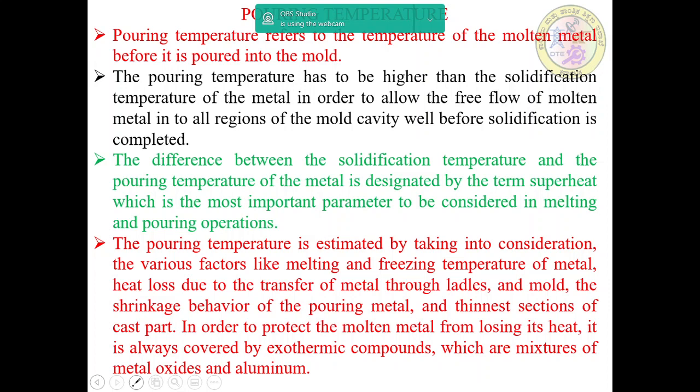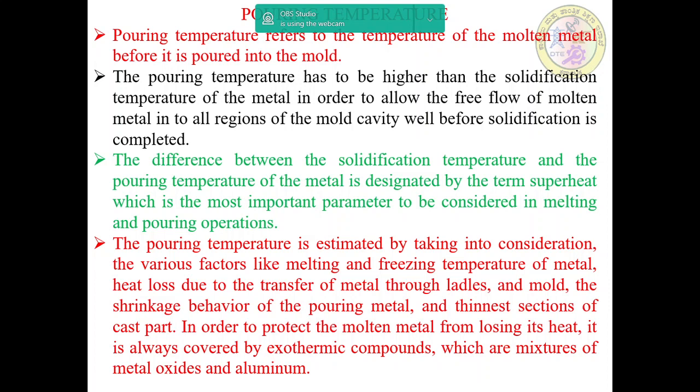For example, an aluminum alloy has a melting temperature of around 660 degrees centigrade, with corresponding pouring temperatures ranging from 700 to 750 degrees centigrade. For better end results, it is desired to pour the metal at the lowest possible pouring temperature.